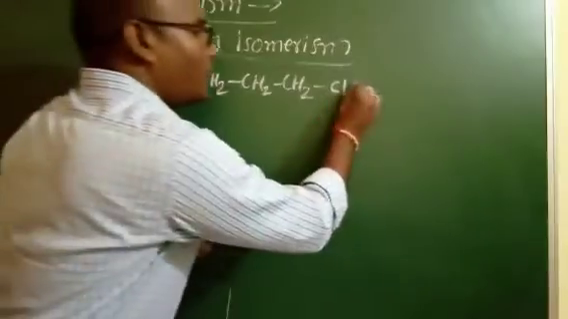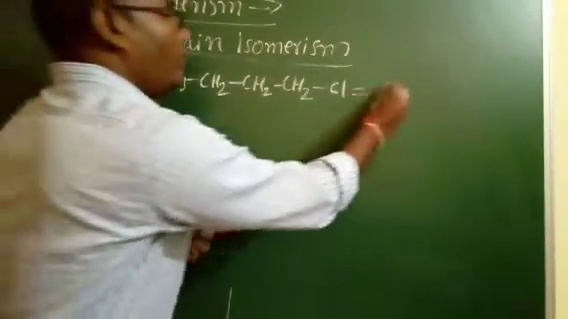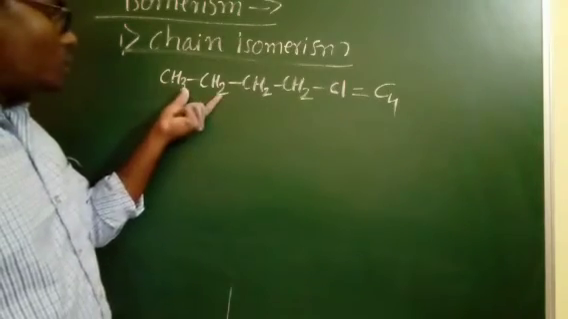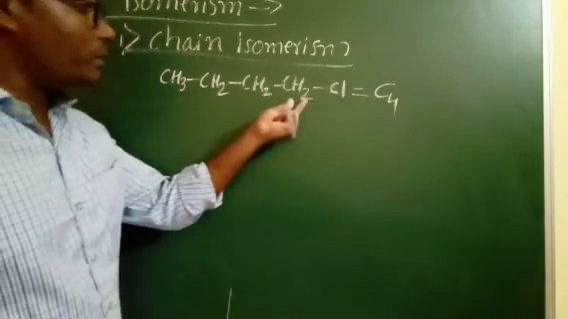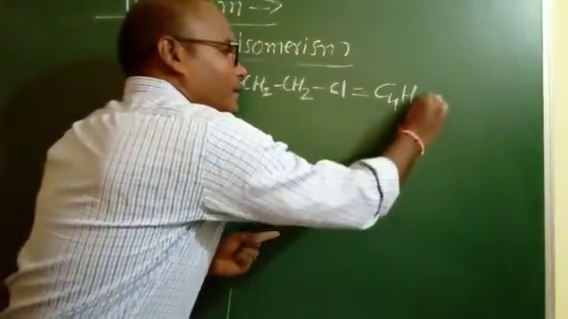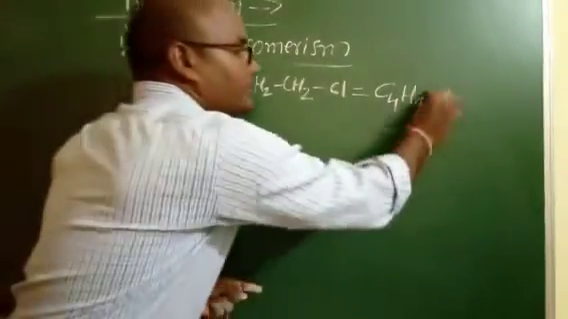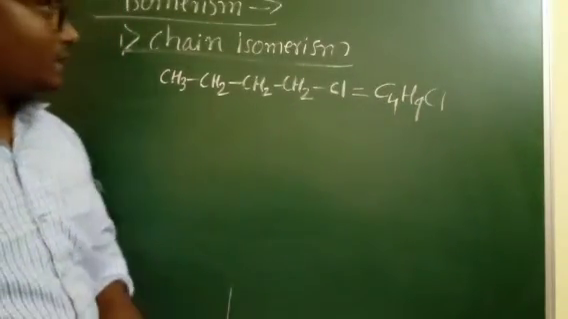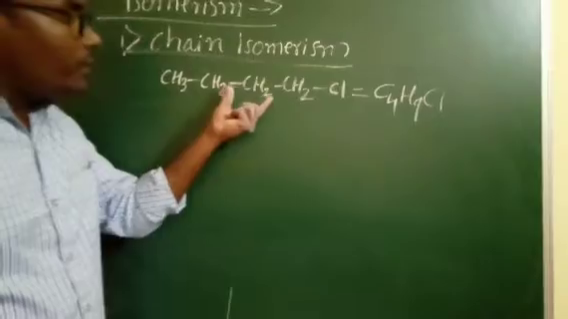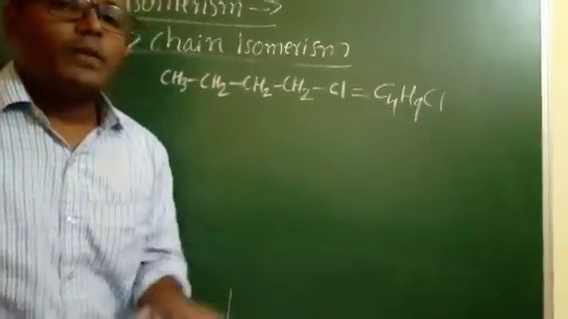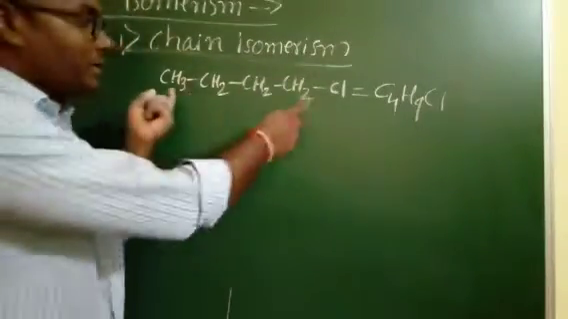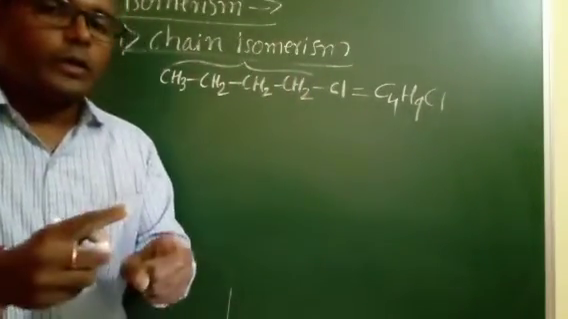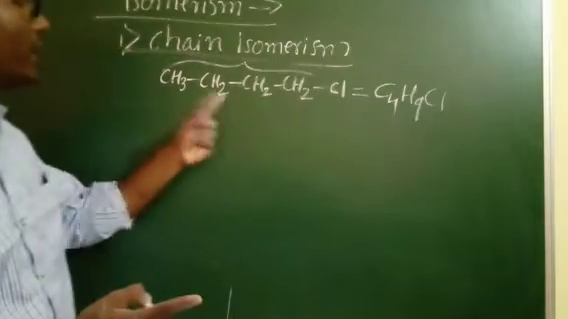How many carbon atoms are present here? Count: 1, 2, 3, 4. 4 carbons. Count the number of hydrogens: 3 plus 2 is 5, plus 2 is 7, plus 2 is 9. And chlorine. So the molecular formula of this compound is C4H9Cl. If you arrange the carbons in a different style, that is chain isomerism.